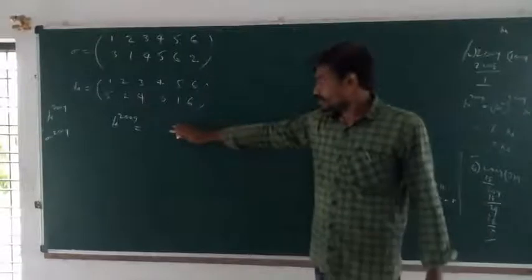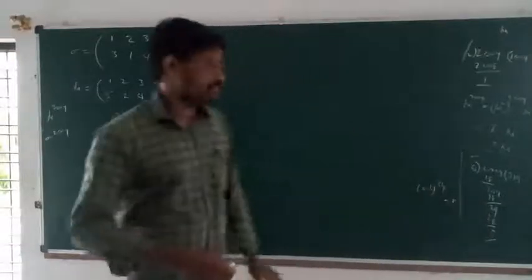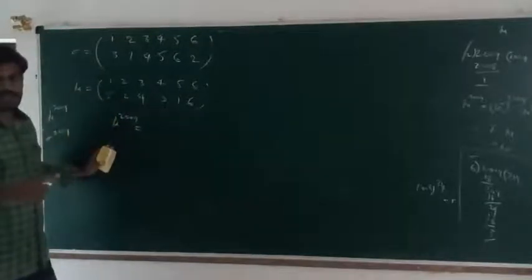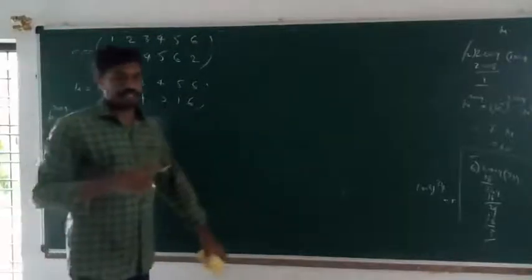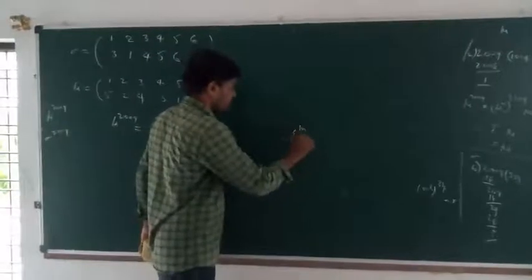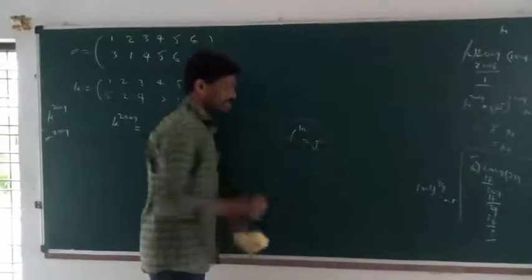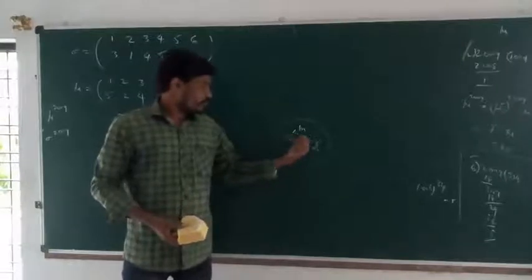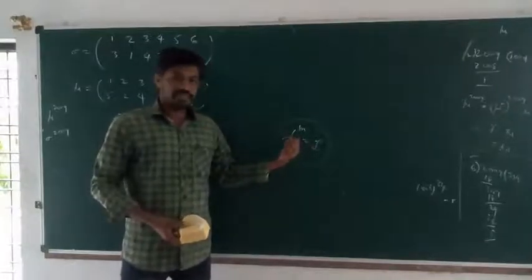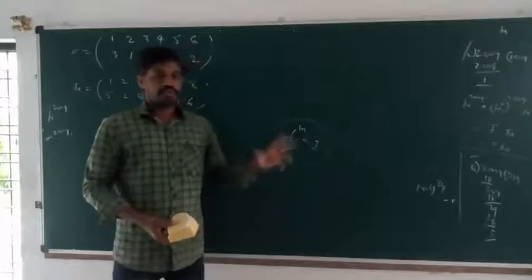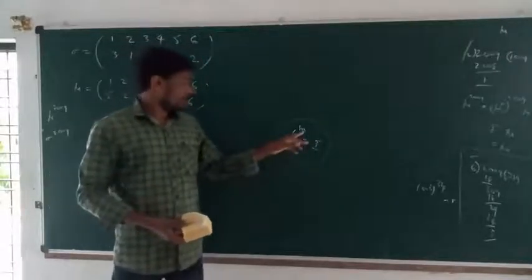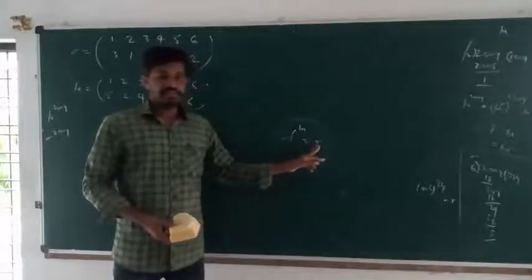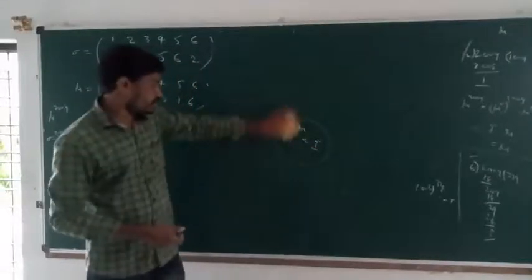But there is another method. First select the permutation and find the order of the process: f power of m equals I. You can take any permutation and multiply it until the product equals the identity permutation. That is the formula.